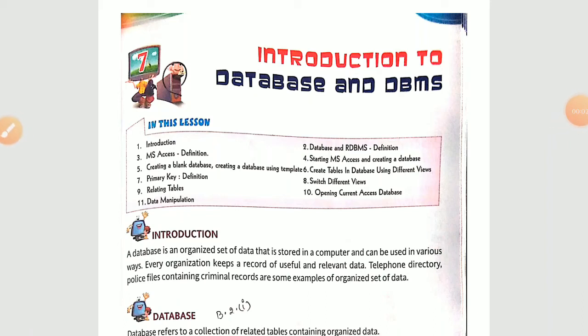Welcome back to the video in which we are discussing your chapter number 7, that is Introduction to Database and DBMS. Now, firstly, let us see what is database and what is DBMS. Clearly, DBMS is a short form, and what is the expanded form? That is Database Management System. Okay, so it means we are storing some kind of data. We are storing some kind of organized data, that is your database, and whoever is responsible for managing that data comes under your database management system.